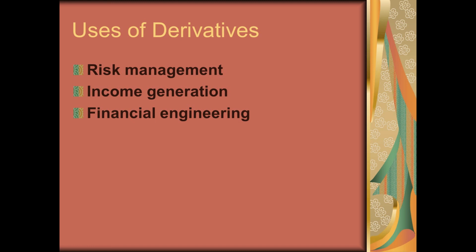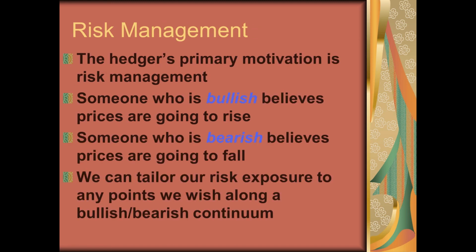Derivatives are useful for income generation because one can enter into speculative activities, or as an arbitrageur one can earn profit from the differences of prices in two different markets, the cash market and the derivative market. It is a very useful instrument for income generation, and as a financial engineering instrument, an innovative product or hybrid instrument, it is very popular in the corporate world. Companies also want to do derivative transactions for the purpose of hedging or for speculative activities.